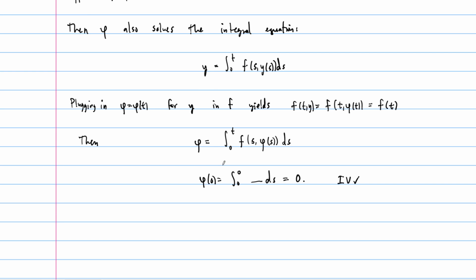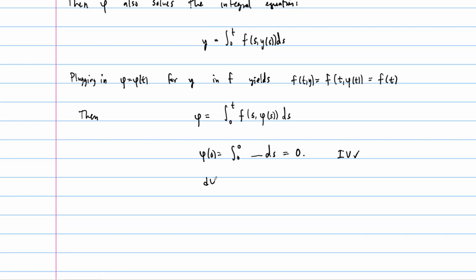And on the other hand, if we take the derivative, d phi by dt, then by definition, this is d by dt of this integral, f of s, phi of s, ds. And by the fundamental theorem of calculus, this derivative is just going to leave us with f of t, phi. All right, and so there we have, on this side, phi prime.